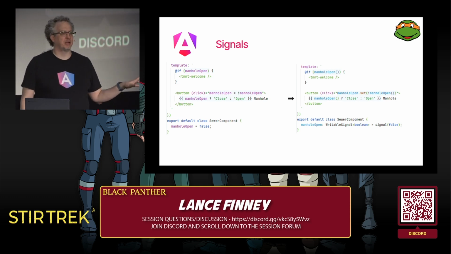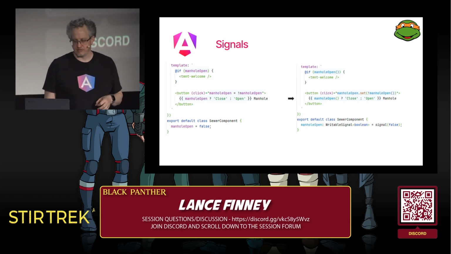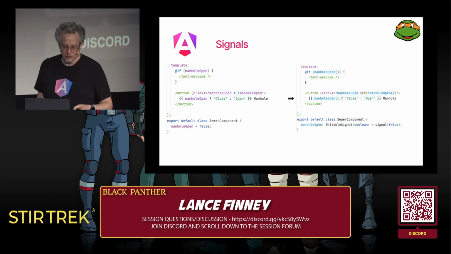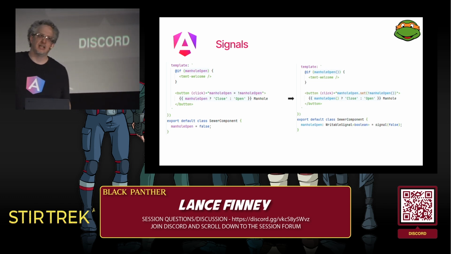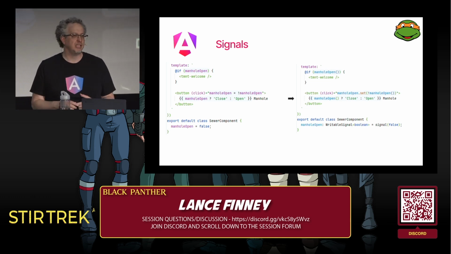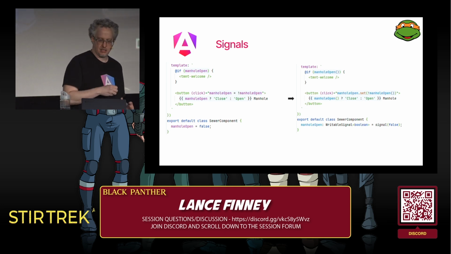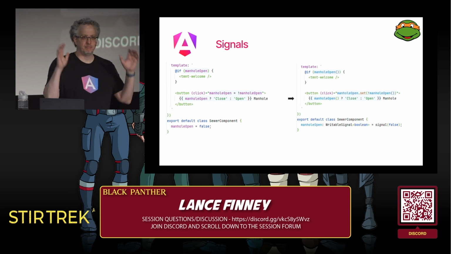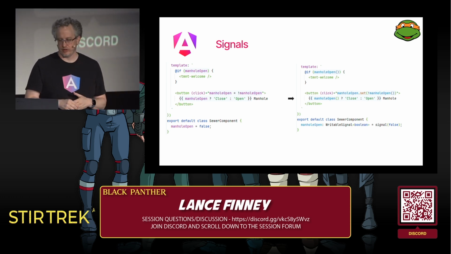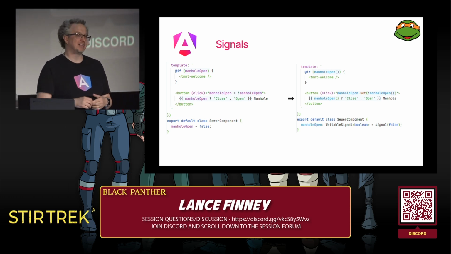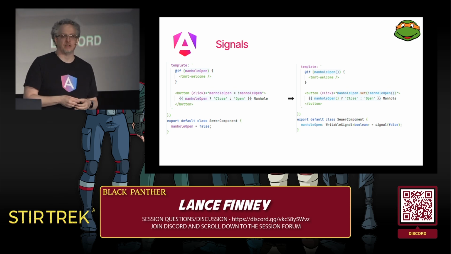So now that I've talked about these in theory, let's look at what signals is in practice. Again, we're coming back to our sewer component where the only state in here is a manhole open Boolean. When we want to use a signal instead of zones, we wrap that state in signal. We say, signal false instead of just false. And that means that that manhole open is now not a Boolean, but it's a writable signal that contains a Boolean.